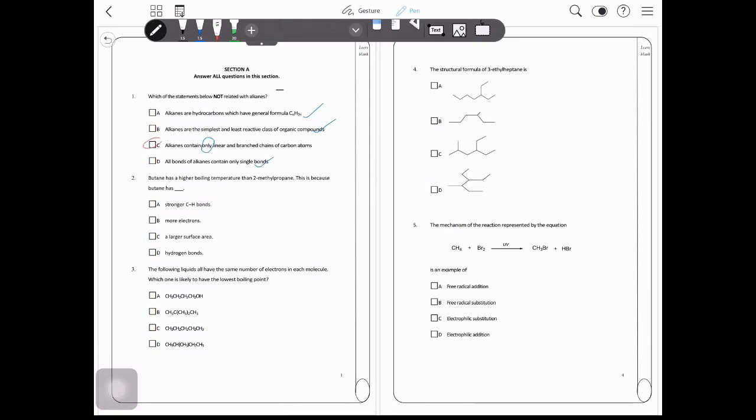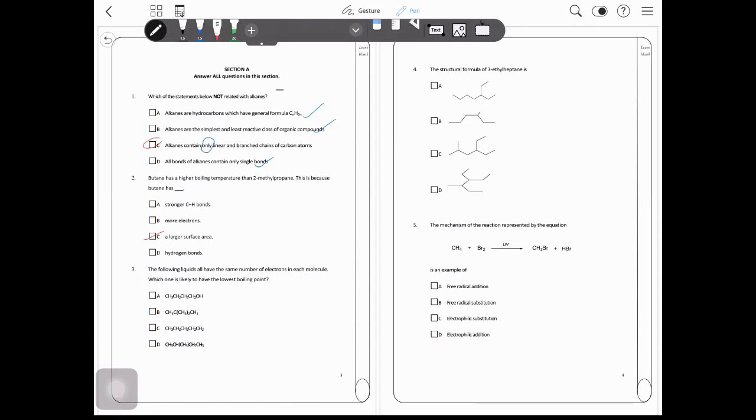So butane has a higher boiling temperature than 2-methylpropane. This is because butane, which is a straight chain, has a larger surface area. Because of the larger surface area, the London dispersion force is stronger, which makes the boiling temperature higher.